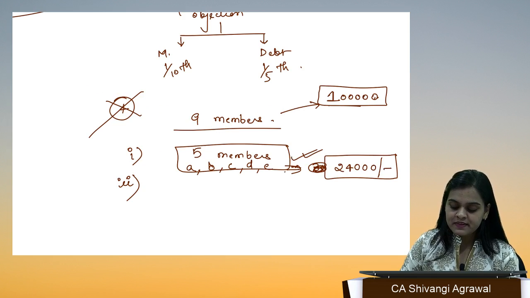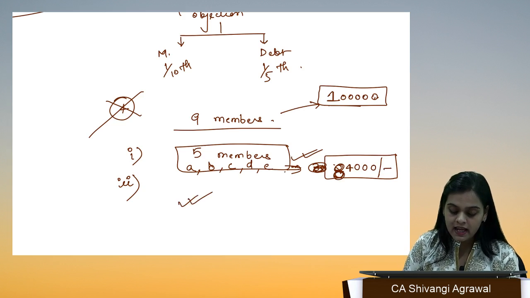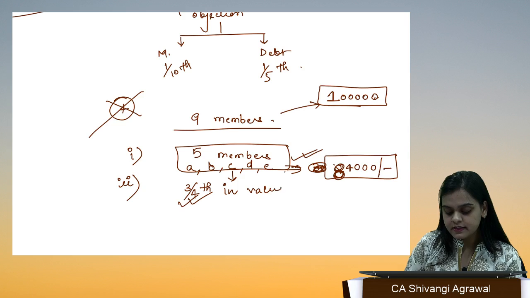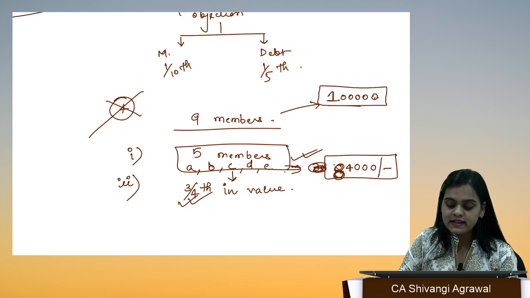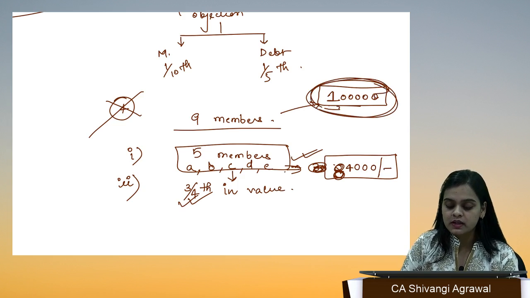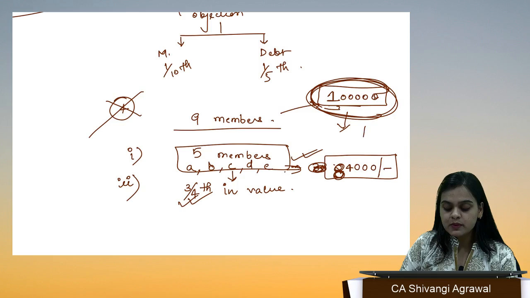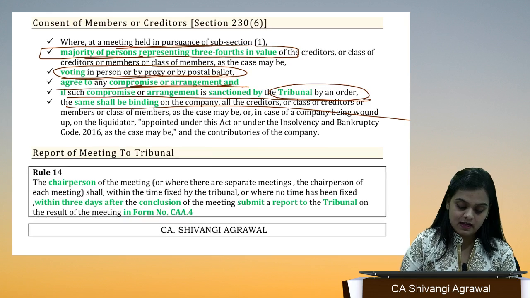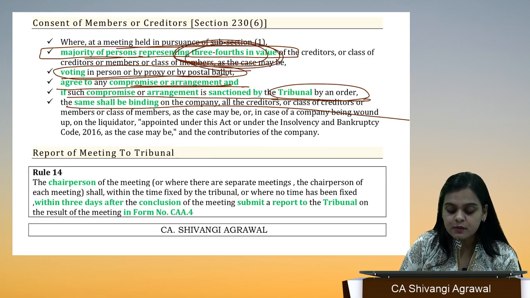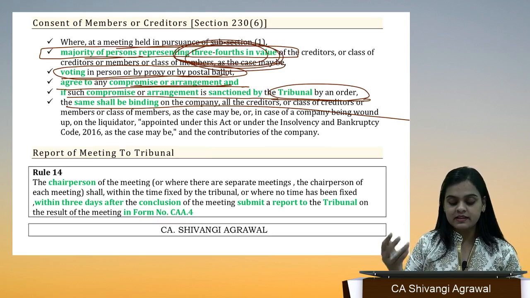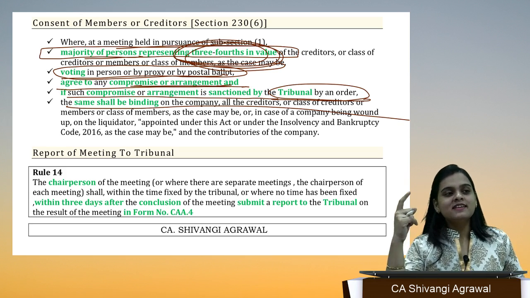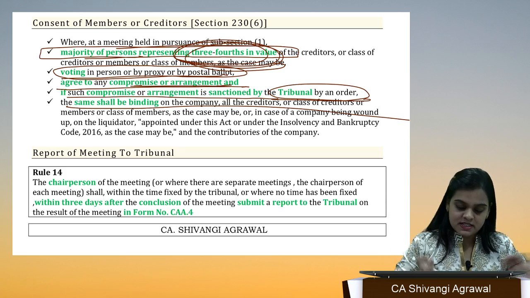Now supposedly they have this much shareholding. This is the consent. Why? Because they should also have 3/4 in value. Whatever is the total share capital, whatever is the total amount of debt, we have to see 3/4 in value. Doesn't matter whether it's debt or whether it's members. That 1/5 and 1/10 is for raising objection. Okay, so I hope it is clear.